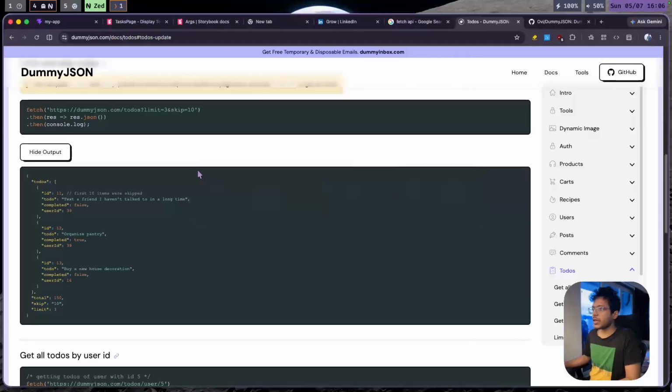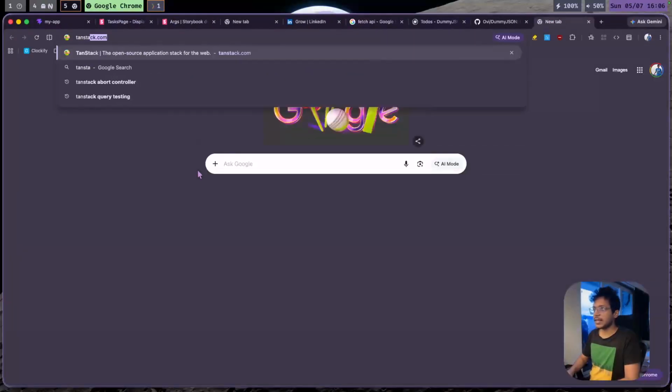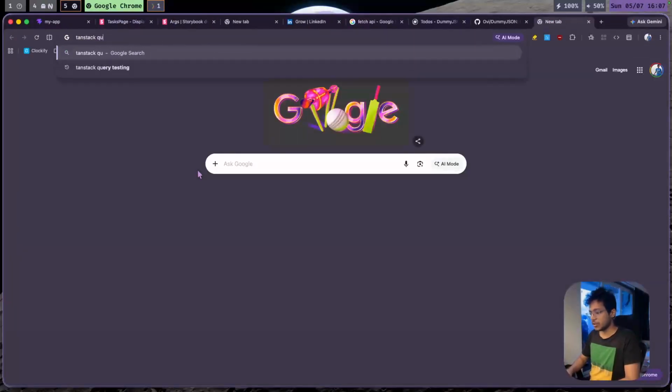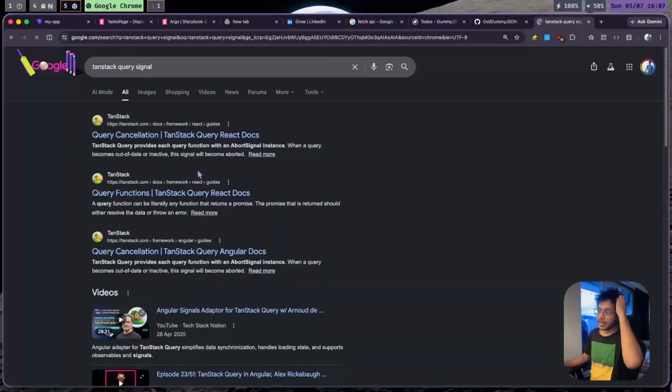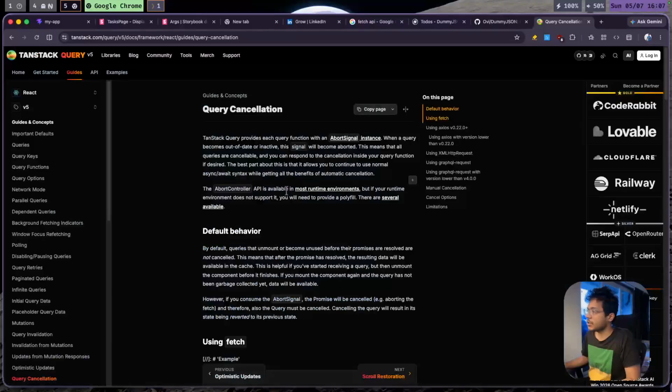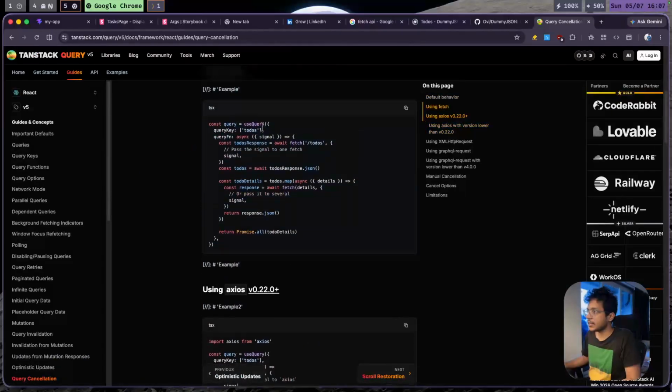Now if you use something like TanStack Query, you could use abort controller. If you just search TanStack Query and signal, you'll get this article about query cancellation, and it mentions that the query function can take a signal which you can pass to your fetch API and do abort.